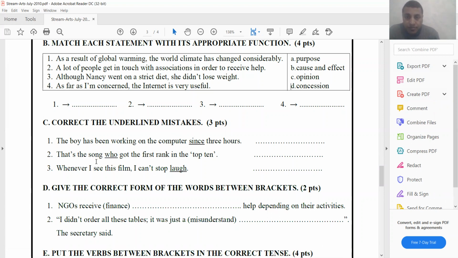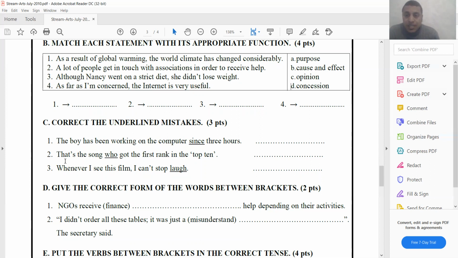So the underlined words are not correct. We need to correct them. Number 1, the boy has been working on the computer since 3 hours. So here, of course, the tense is present perfect continuous. But here we have 3 hours, so a period of time. So since is not correct here. We need to use for 3 hours. For instead of since. Okay? For is the right option.